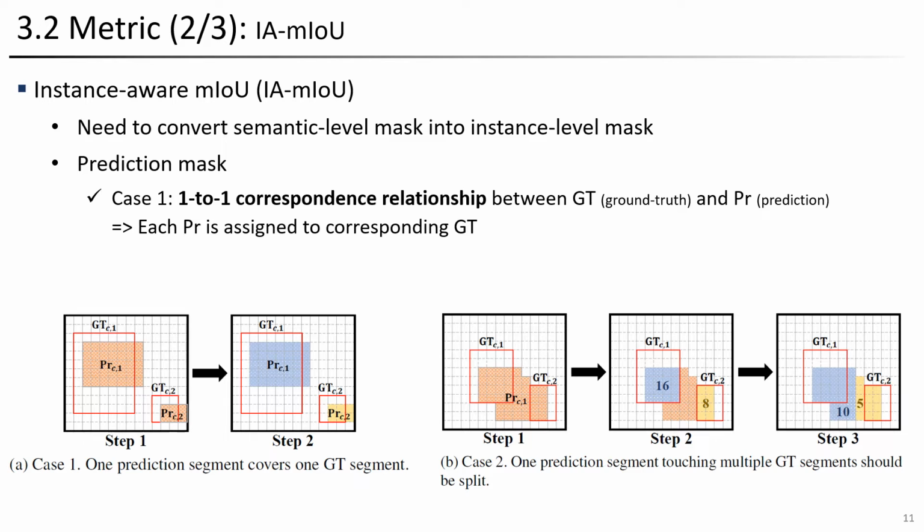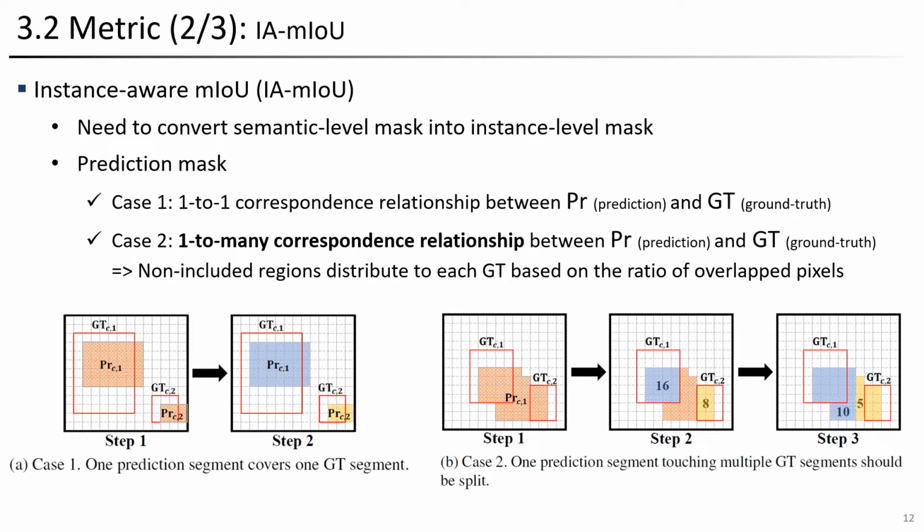Next, since the conventional prediction mask is also predicted at the class level, we first outline the predictions to form object-level prediction mask. Subsequently, we consider two cases. The first case is when there is only one corresponding ground truth object for a single prediction object. In this case, there is no need to separate the prediction, and we can directly calculate the IOU with the corresponding ground truth object.